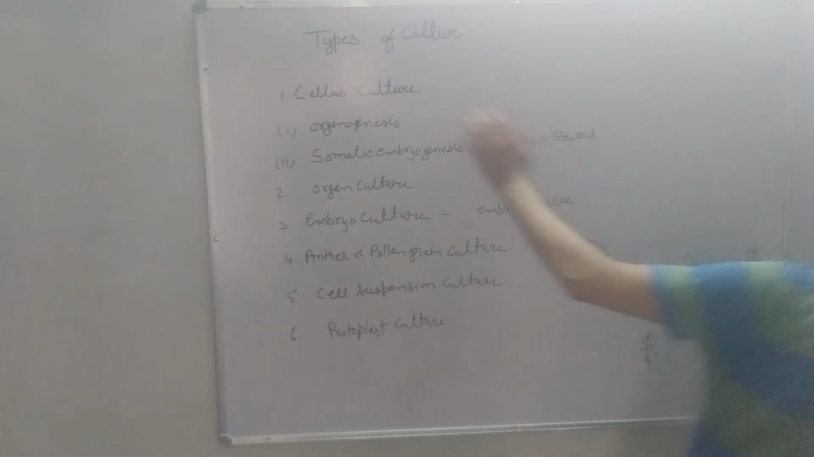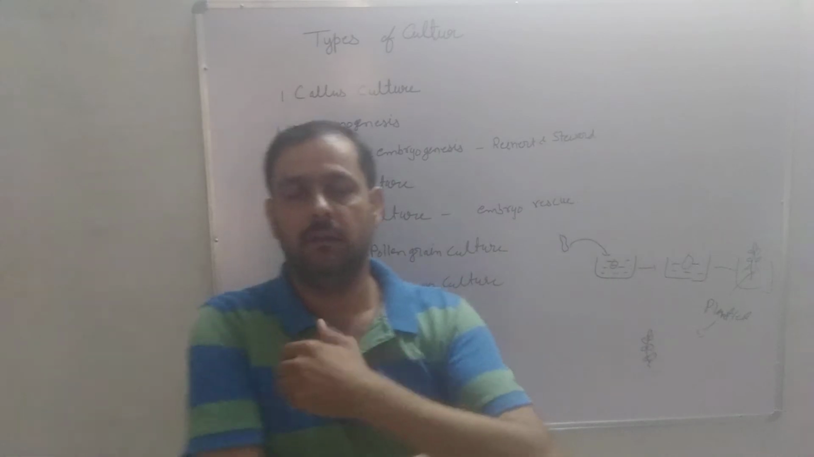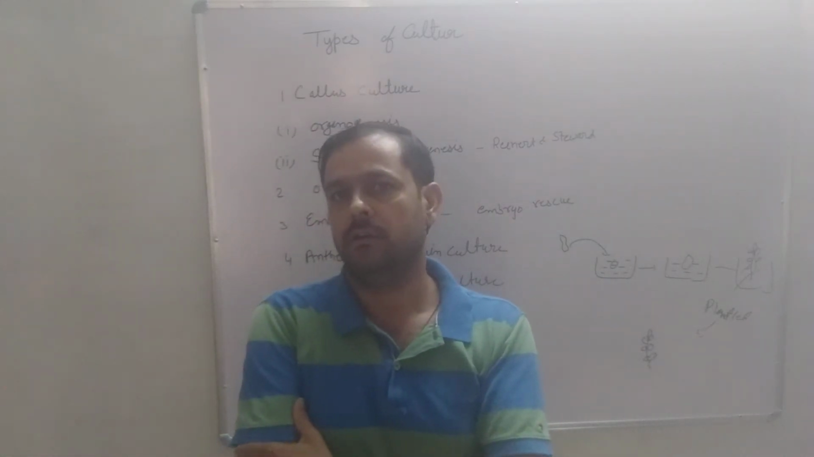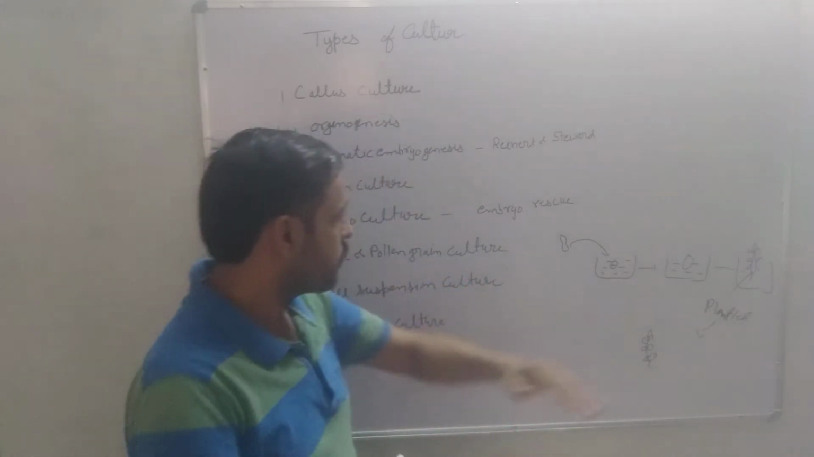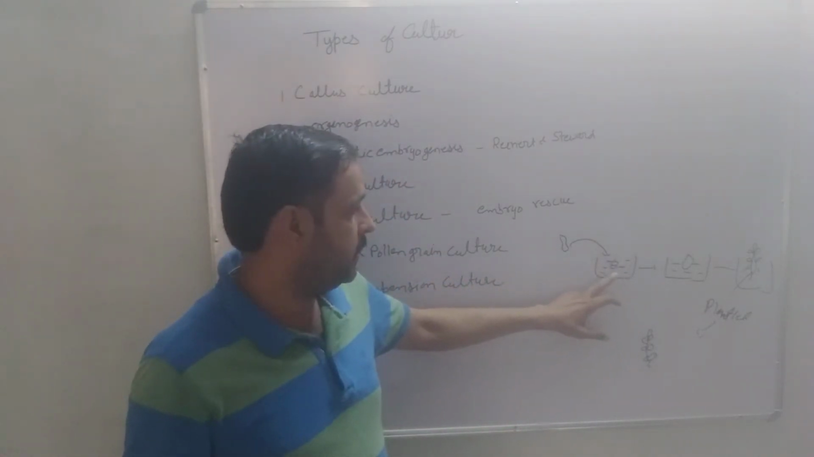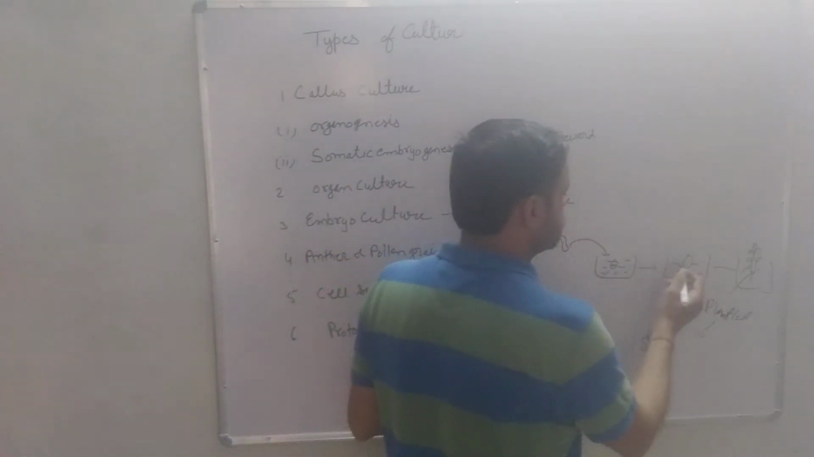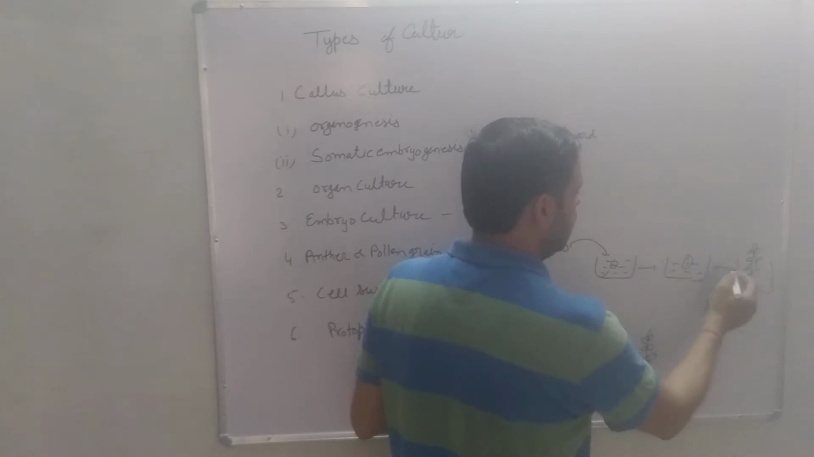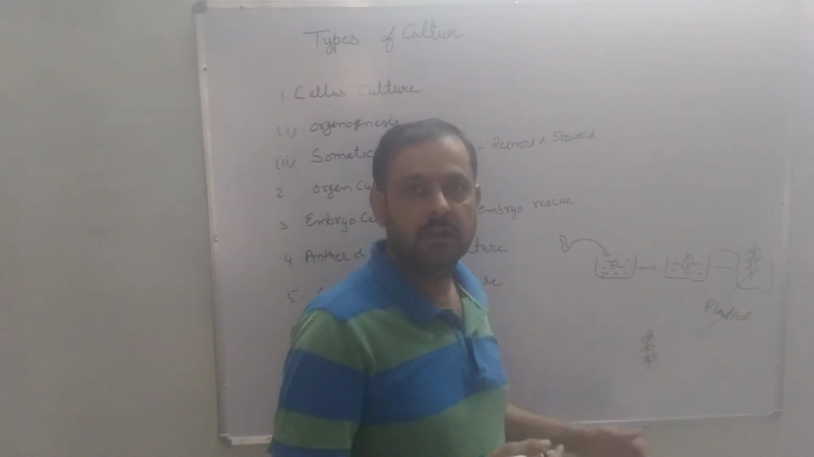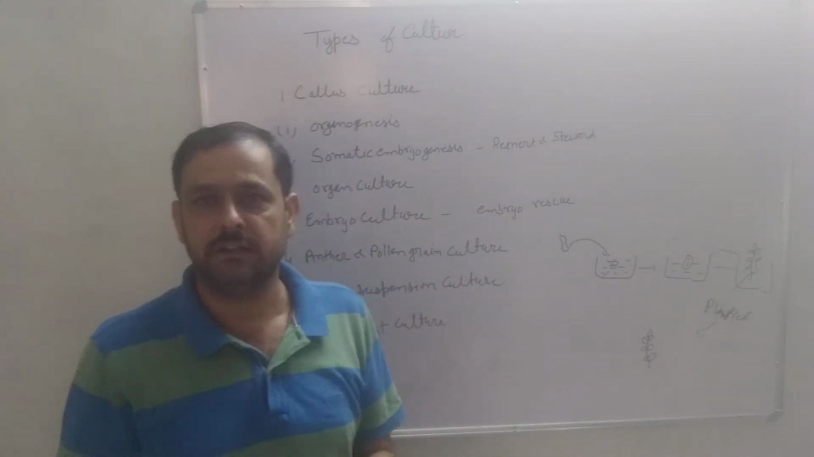Students, today's topic is types of culture. Culture means whenever we grow an explant into culture media. This is the explant. We put or dip it into the culture media. This is the culture media. Then it starts division and converts into a plantlet. Then this plantlet is grown in the greenhouse or a nursery.